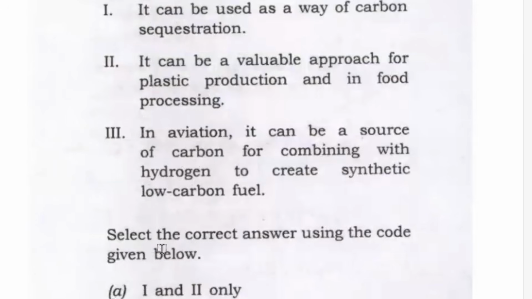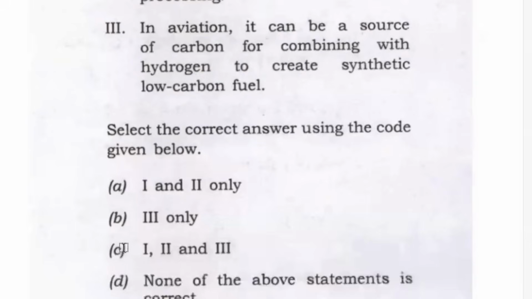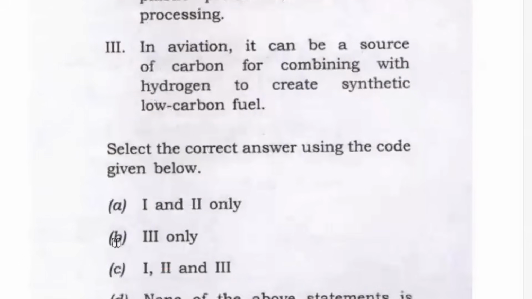Now, another logic: whenever in technology the word can is used, can means infinite possibilities. Unless you have a PhD, unless you have fixed knowledge, you should never mark it incorrect. In technology questions, I'm not talking about polity, economy, anything else. I'm talking about technology. 90% of the time in technology, can means infinite possibility. Unless you know this is totally unrelated, never mark it incorrect. In all three statements, UPSC has used can. So all three have to be correct. There is a majority chance. So if I have to choose between C and D, I will choose C.